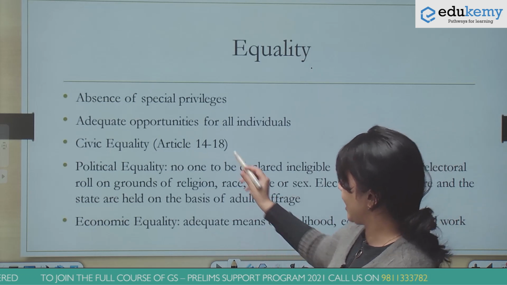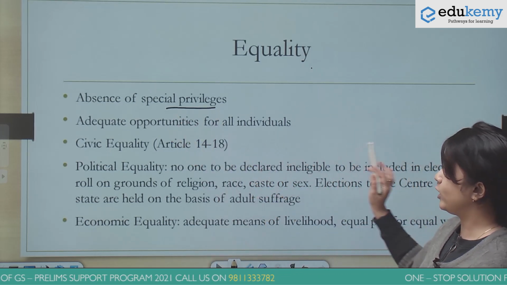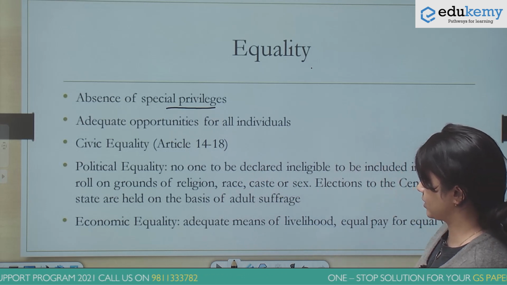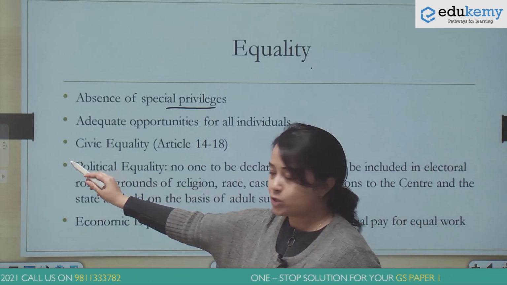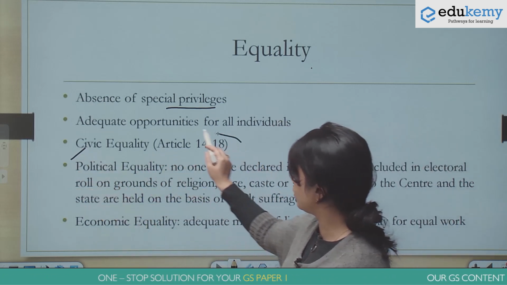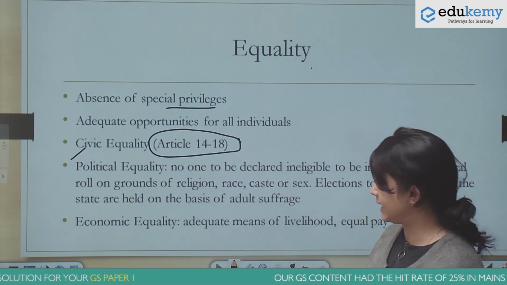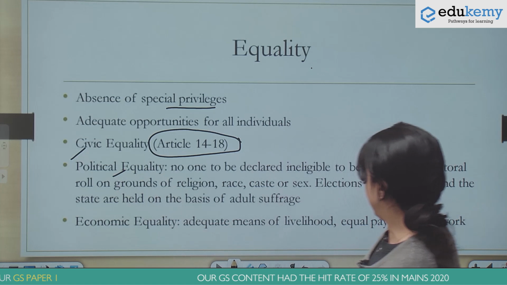Equality again means the absence of special privileges and providing adequate opportunities for all individuals. There are three ways of understanding equality. One is civic equality, which, when we deal with the chapter on fundamental rights, we will see in Article 14 to Article 18. Then political equality.